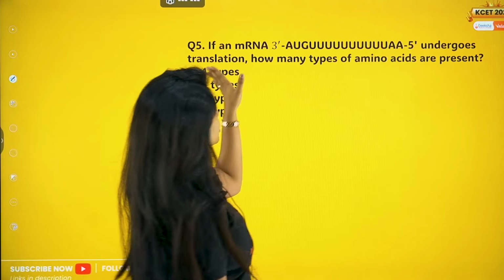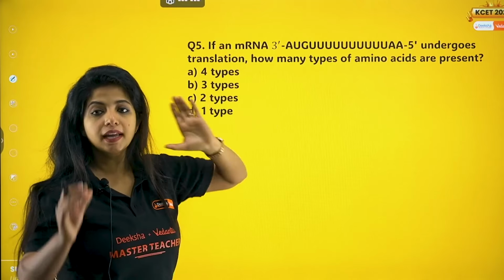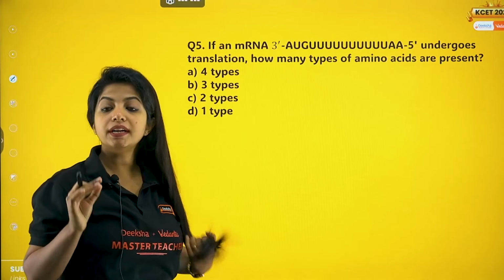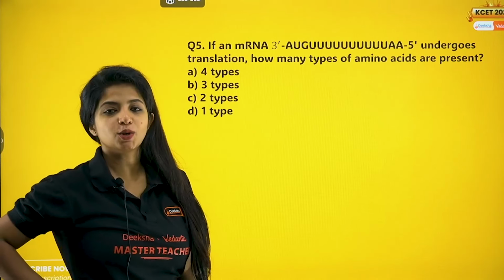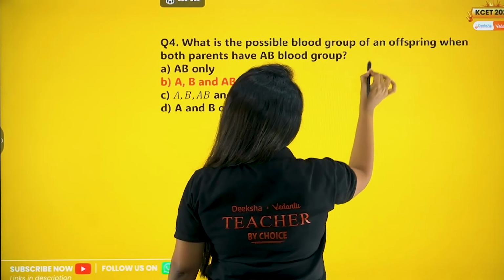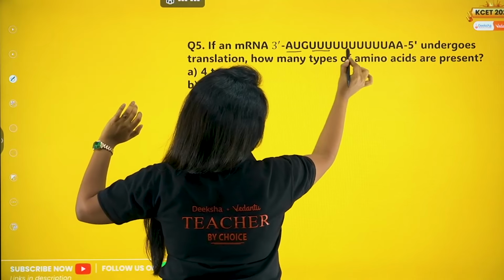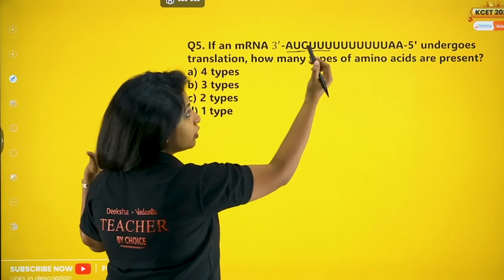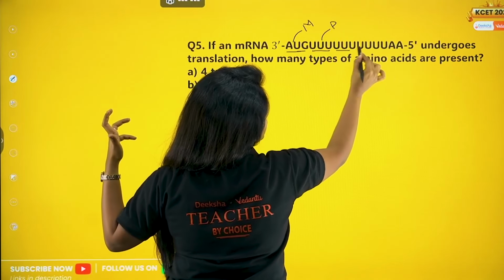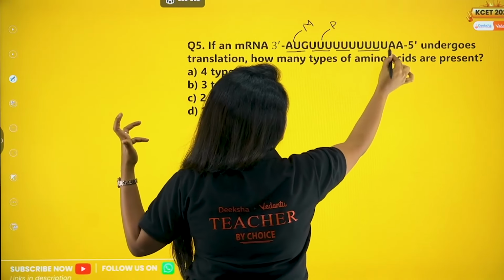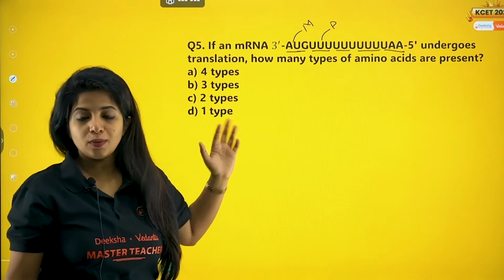Now, if an mRNA 3'-AUG undergoes translation, how many types of amino acids are present? If this particular mRNA undergoes translation, how many types of amino acids are going to be present? What do you think? Ma'am, we know it comes in codons, right? So 3 of them, 3, 3, 3. AUG is for methionine, so this is methionine. UUU is phenylalanine, it's the same, so we do not count it twice, ma'am. And the last one, UAA, is a stop codon. So basically just 2 types of amino acids are being produced.